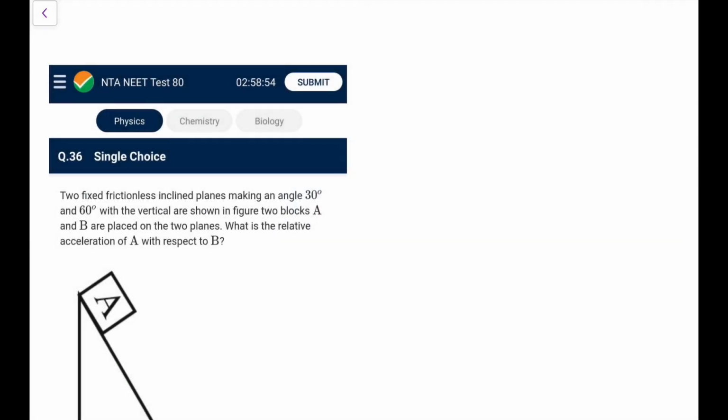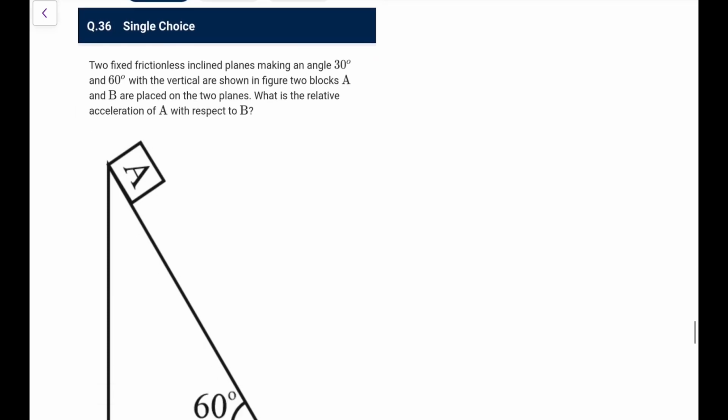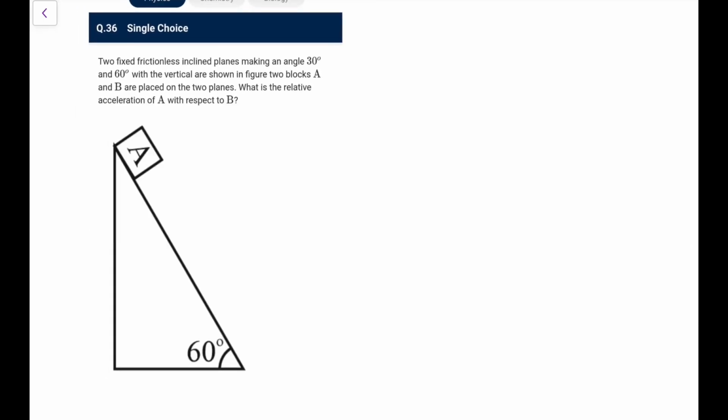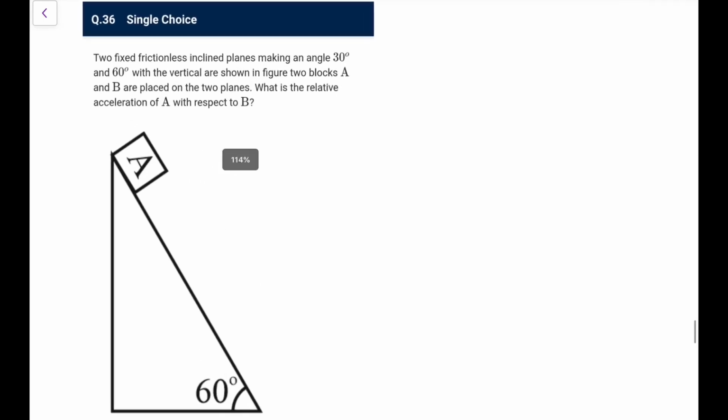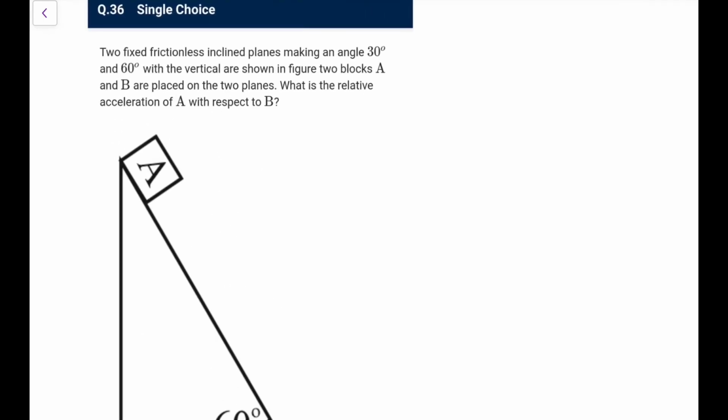Next, two fixed frictionless inclined planes make an angle 30 and 60 with the vertical. Okay, this is 30, this is 60. Two blocks are placed on the two planes. What is the relative acceleration of A with respect to B? Now this is a nice one.